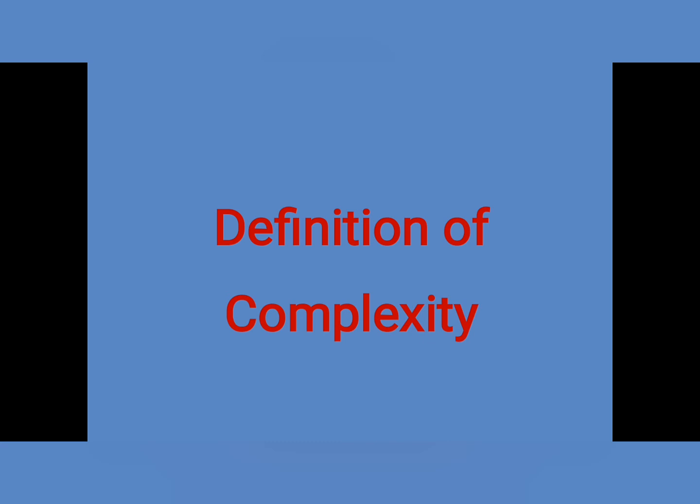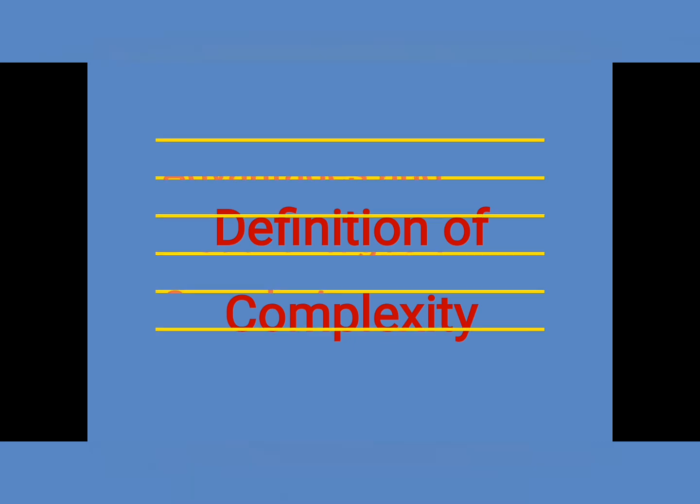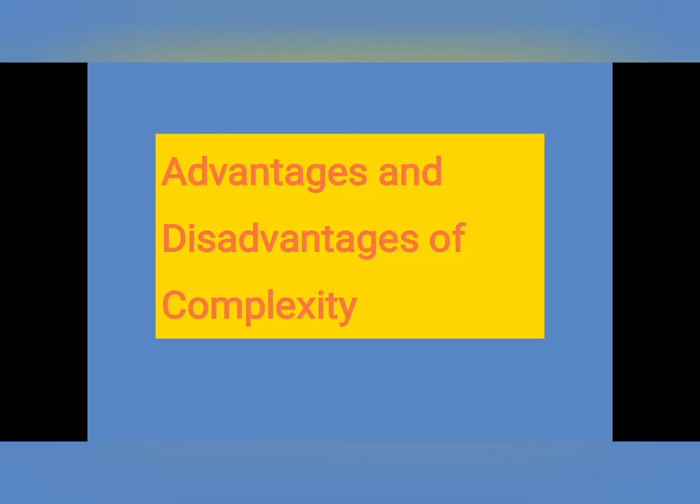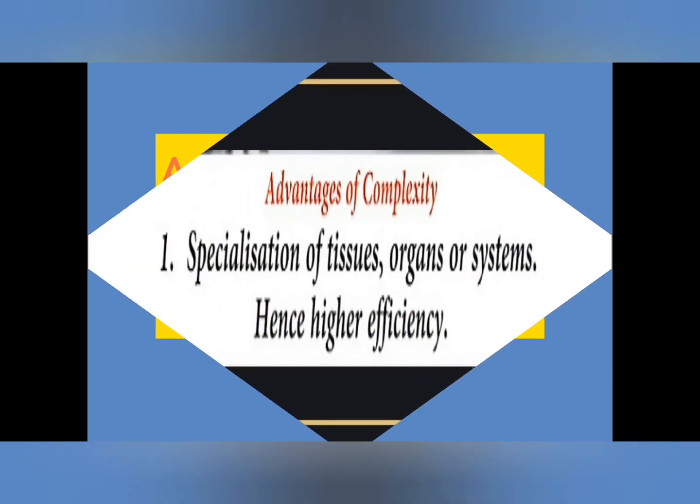Now we move on to complexity. The aspect of complexity talks about how organisms increase in size and in the number of cells, which brings about an increment in how they function, which brings about an increment in their efficiency. So that's what complexity is. We'll also be talking about the advantages and disadvantages of complexity.